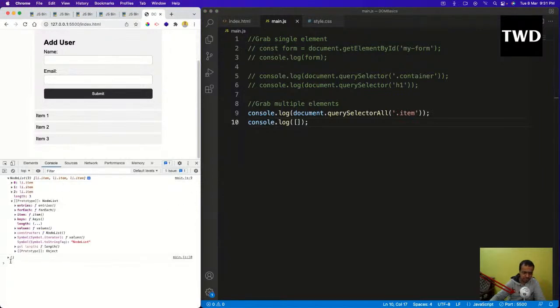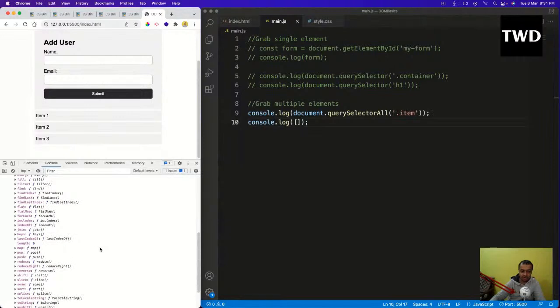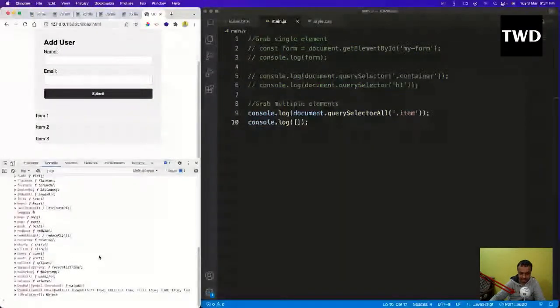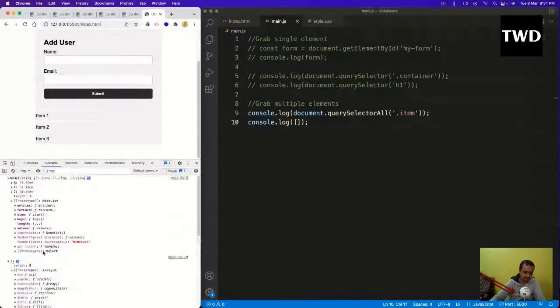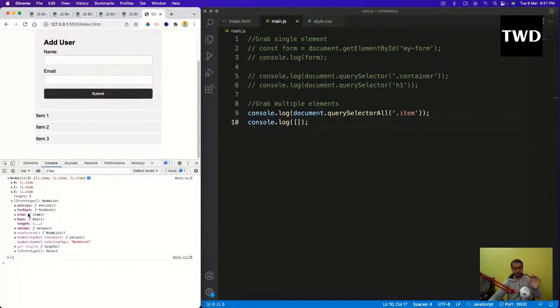It has got all these functions, entries for each item and all those things. If I go to this prototype, see, array has a lot of functions. I told you that array is the most important data type in JavaScript, so array has a lot more functions, like splice and all those things. But here it is not there this much. But it has got something very important: forEach. forEach is a very important thing which we are going to learn in ES6. forEach is very powerful stuff.